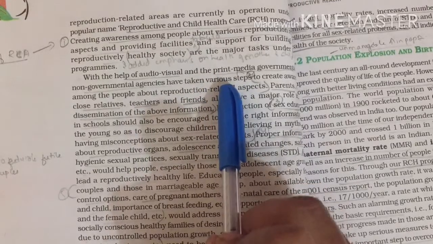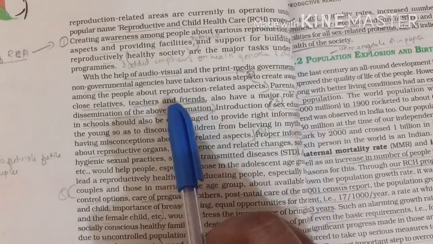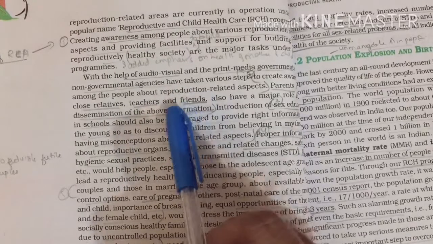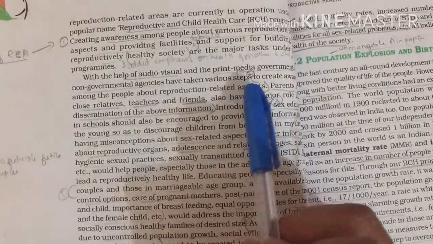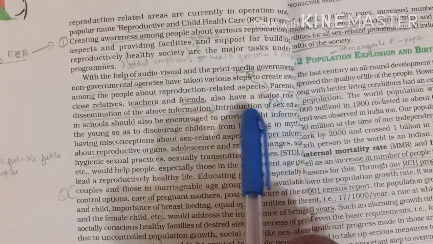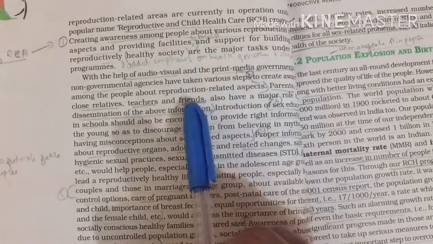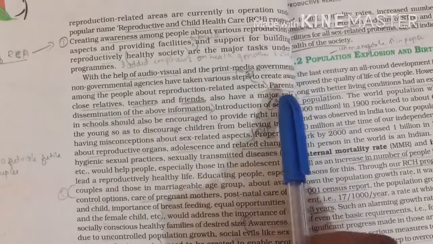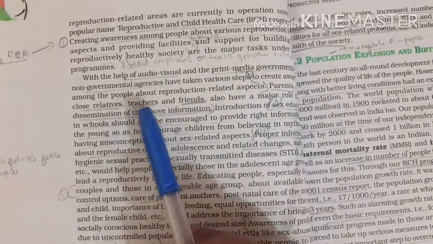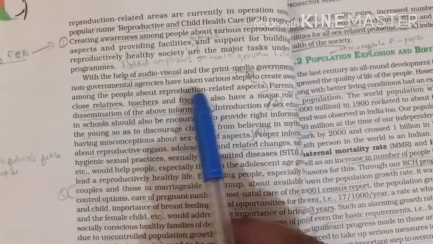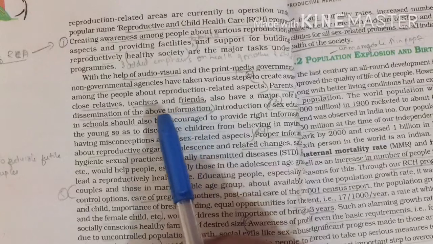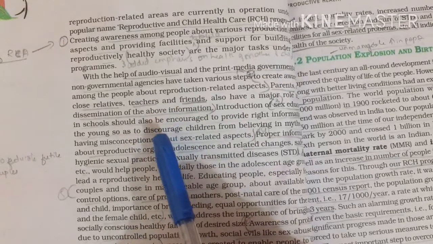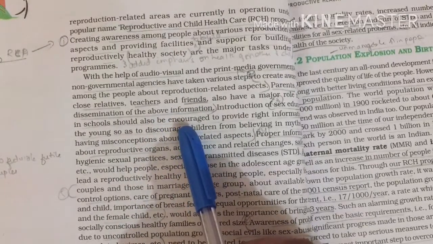All those you might have seen, that is because of non-governmental agencies or governmental agencies. These are doing that job. Not only those, even common people can also try for this, to create awareness among the reproductive health related aspects. Our parents, their close relatives, teachers, friends also have a major role in creating awareness or giving information related to reproductive health to the people.